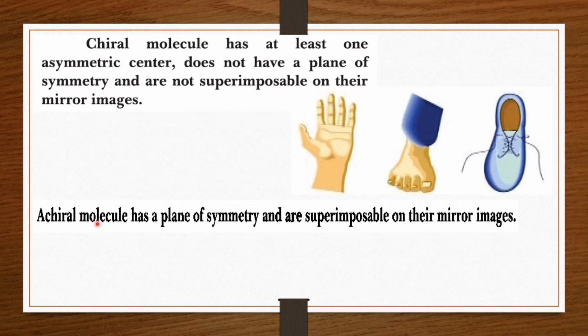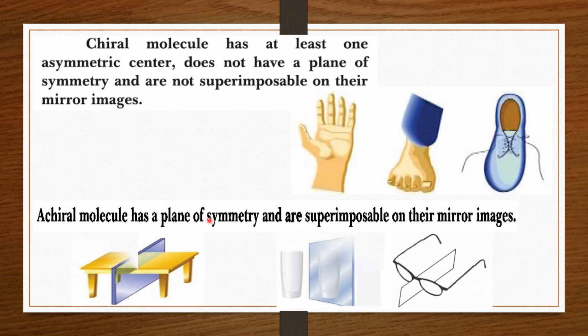An achiral molecule has a plane of symmetry and is superimposable on its mirror image. As you can see here, when you cut it into two equal halves, they are symmetric objects, cut into two halves of the same size and shape, and their mirror images are superimposable on each other.